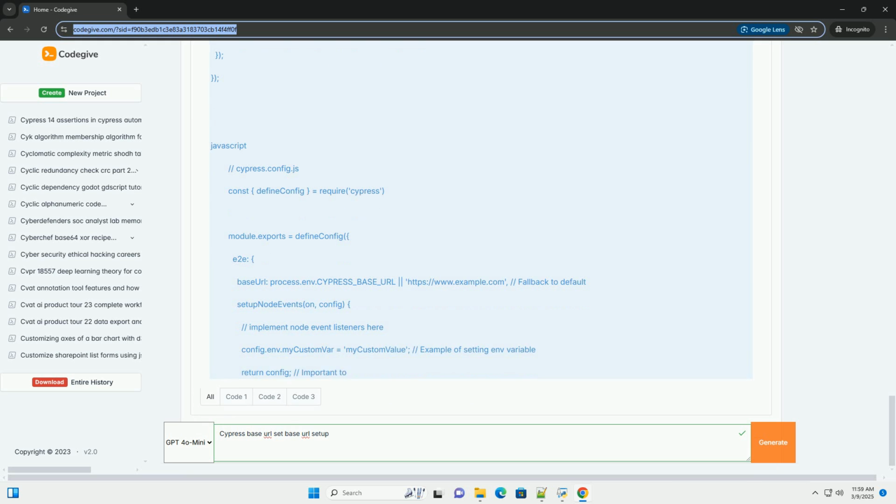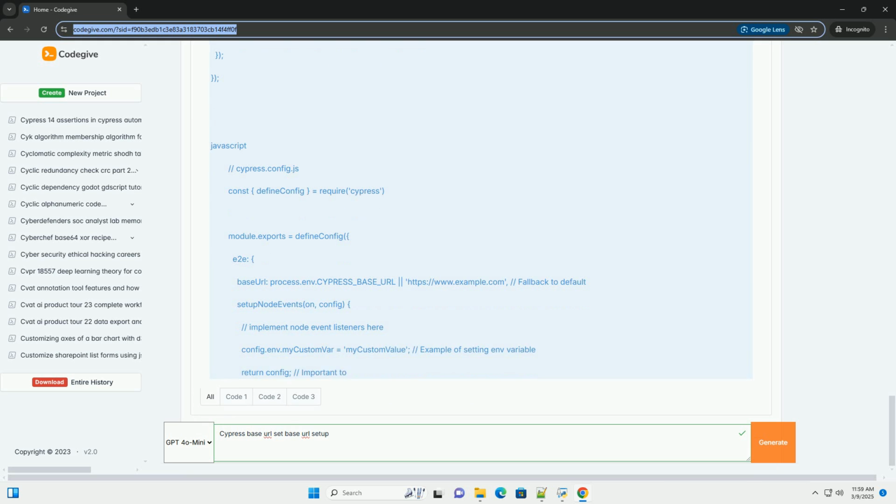Configuration merging: Cypress allows you to merge configuration files. This can be helpful for separating environment-specific configurations into different files, for example cypress.dev.json, cypress.prod.json. You can then use the --config-file CLI argument to specify which configuration file to use when running Cypress. This is less common now with cypress.config.js since environment variables are generally a more flexible approach.